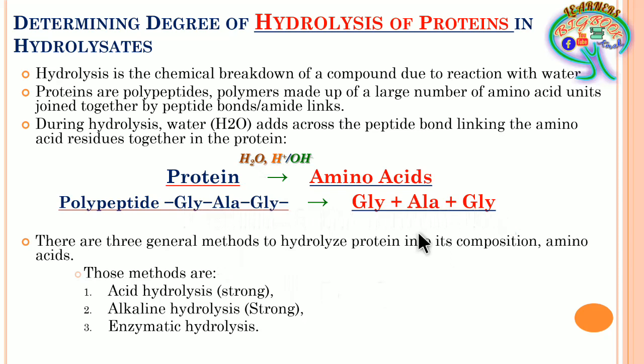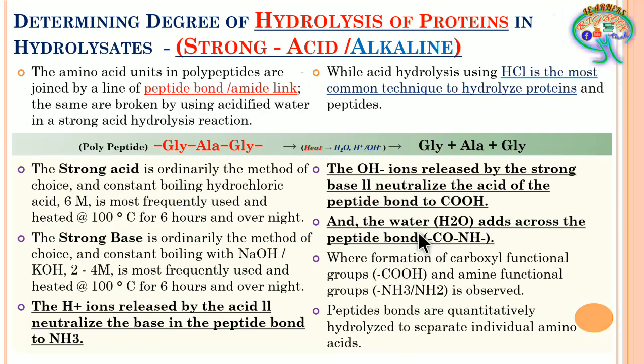So further, in this slide, we will discuss how it is going to happen. Hydrolysis of proteins by strong acid and strong base will be seen here. Here, the amino acid units in the polypeptides are joined, as we know, by the peptide bond or amide link.